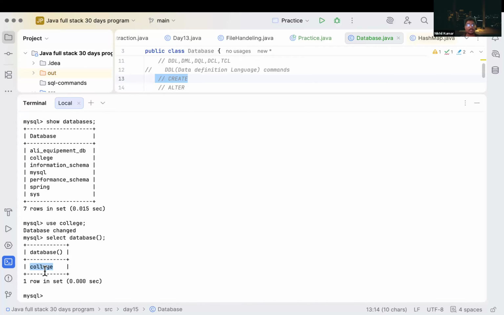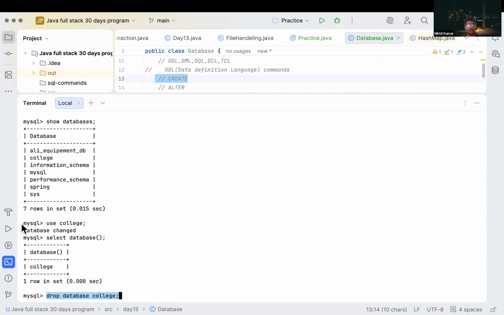If we have to drop this database, how can we drop it? If we have to delete it, how can we delete it? We have to write drop database college. Correct? If we write our query like this, drop database college, what will it do?